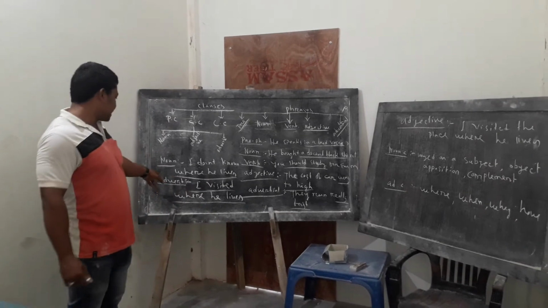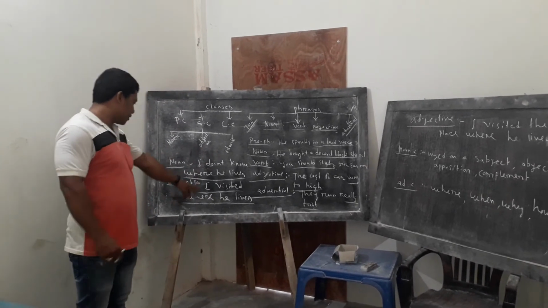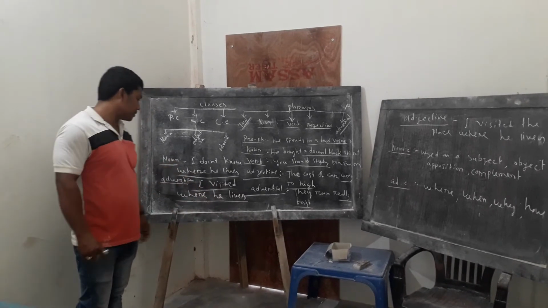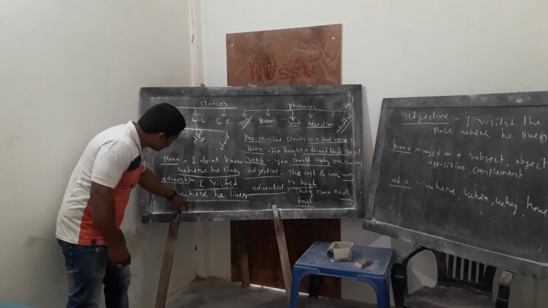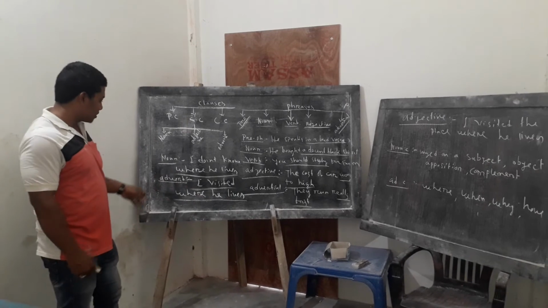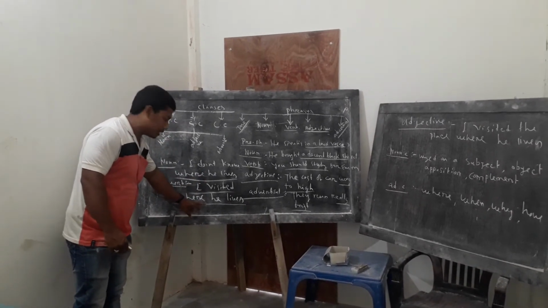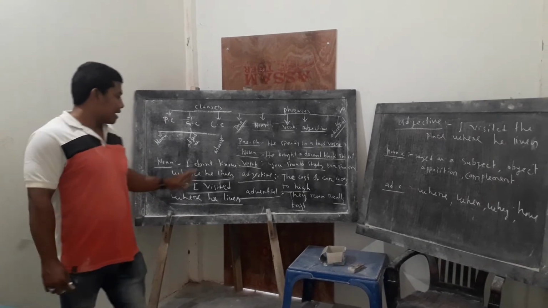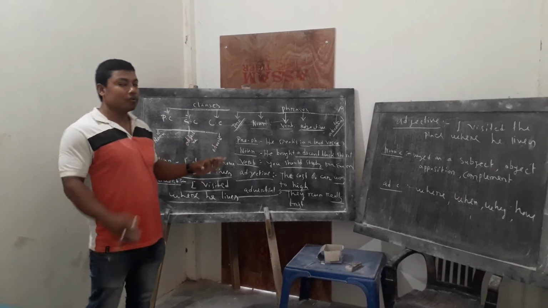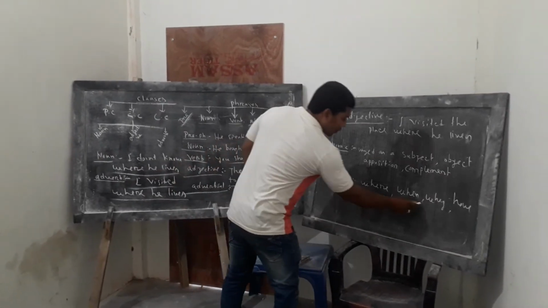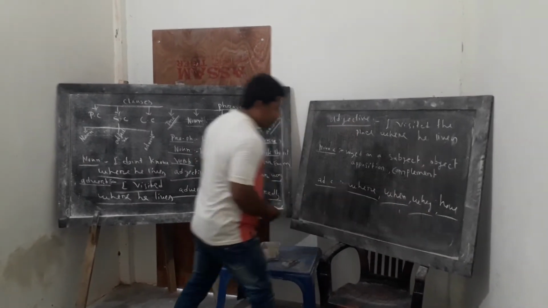And secondly, the adverbial clause. Here is an example: I visited where he lives. Here where he lives is an adverbial clause. But both are the same, so how do I know that this is an adverbial clause? Because in this case we have to ask questions using where, when, why, and how.